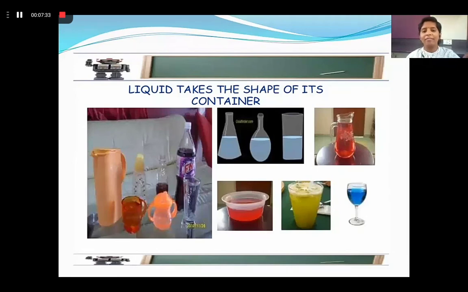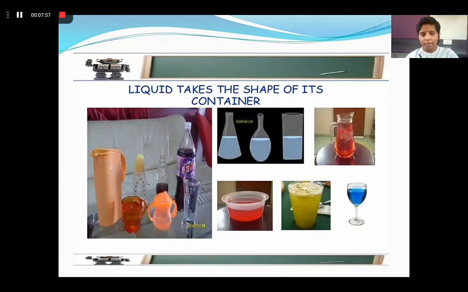They have taken water in different containers. The different containers are of different shape, different size and different volume, right? So when you put a liquid in a container, it takes the shape of that container. But the volume of the liquid remains the same.